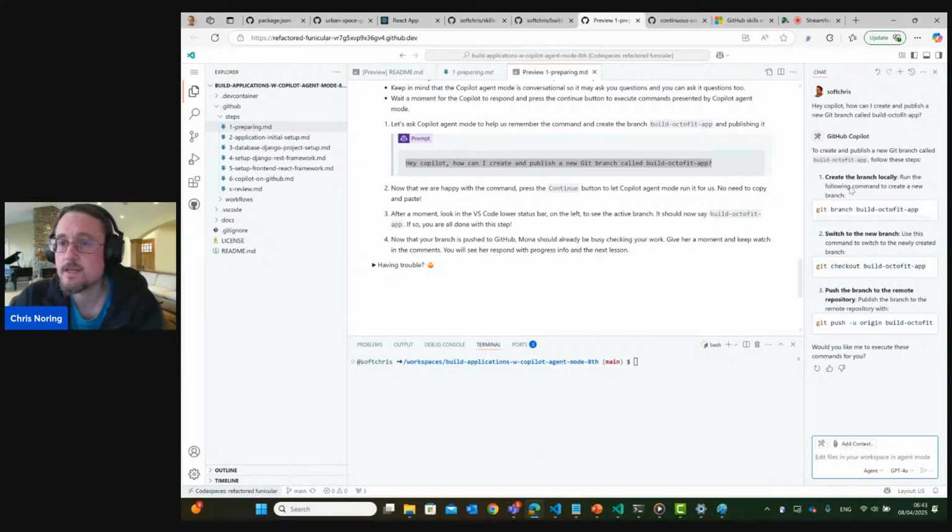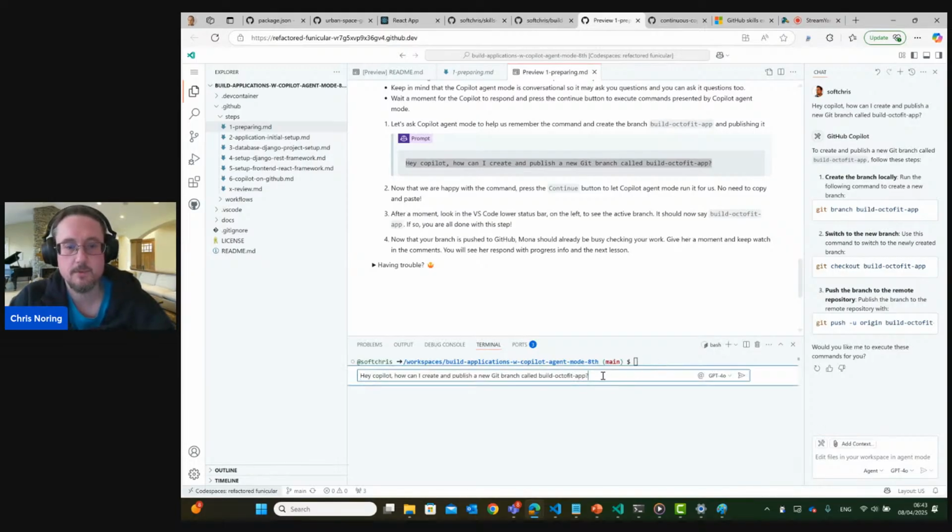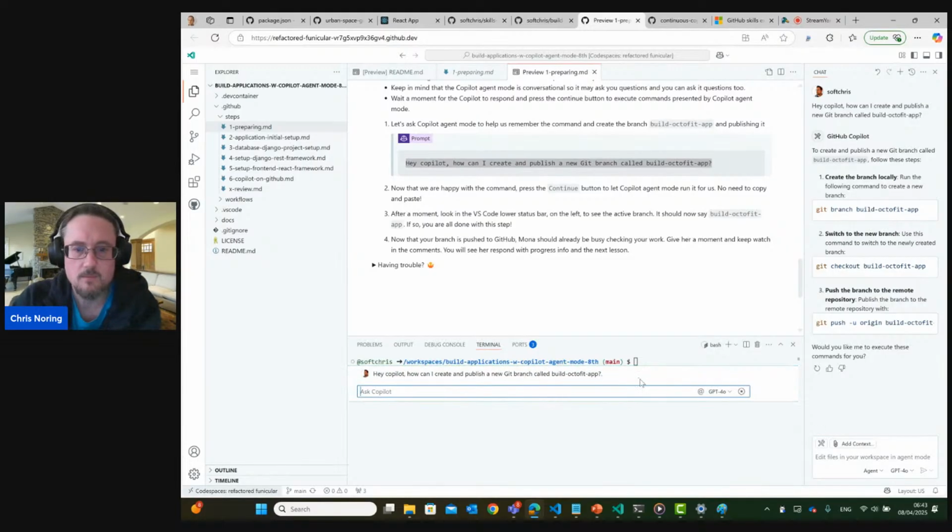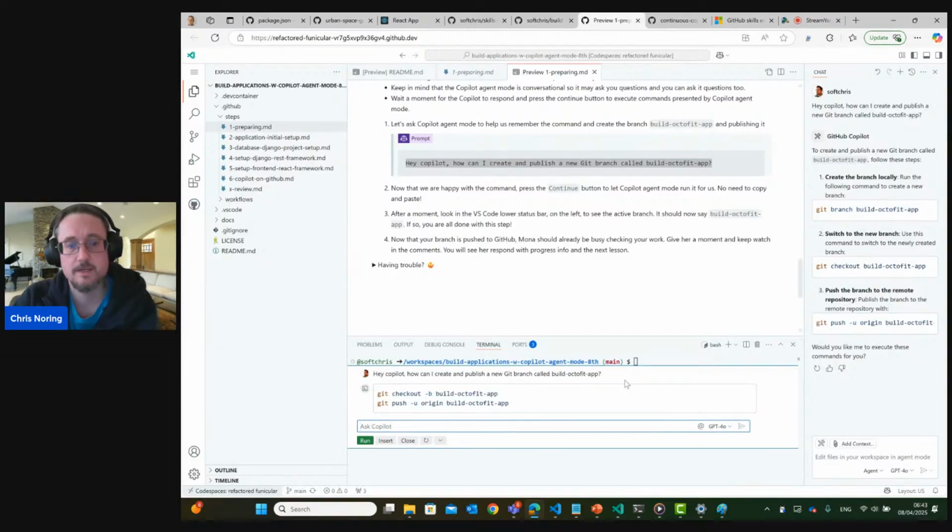Right, so now it's saying create the branch locally. Okay, you can definitely do that. What you can also do is go in here and open this up, because we want this to run via the terminal, right? And this is pretty cool. So now you can see what it's about to do: git checkout -b, git push. If I hit run at this point, it will actually create this branch for me,